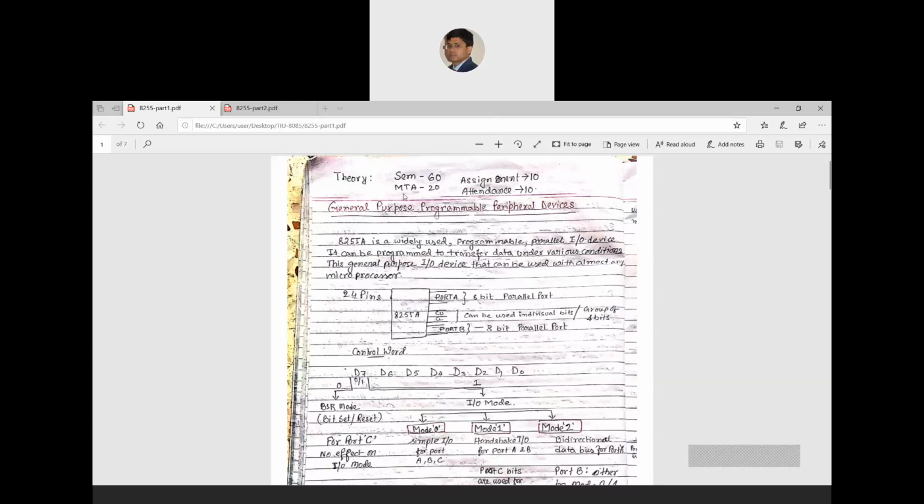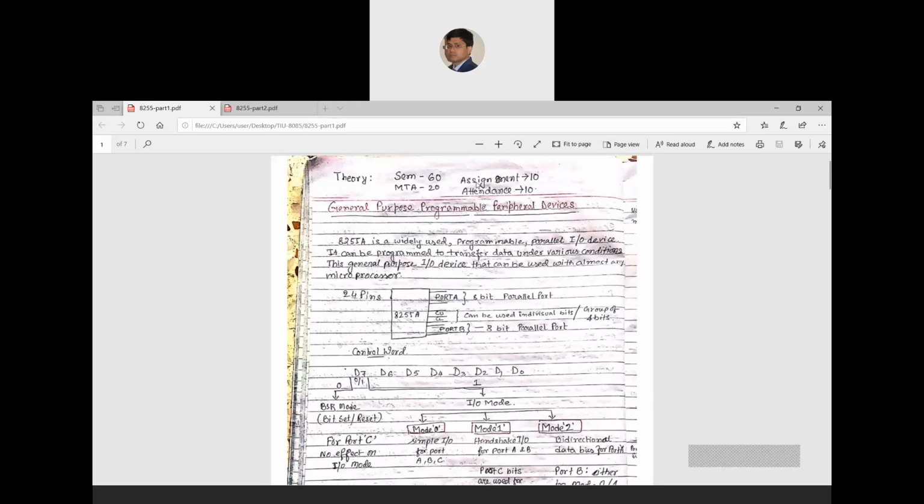So, before starting today's topic, you can see that I have already given you two parts. The first part is 8255 part 1 and the second part is 8255 part 2. So, 8255 is the topic and it is divided into two parts. Today we will try to complete these two parts. Before starting this topic, you can see the note I have mentioned here, so that you can be very clear about this thing.